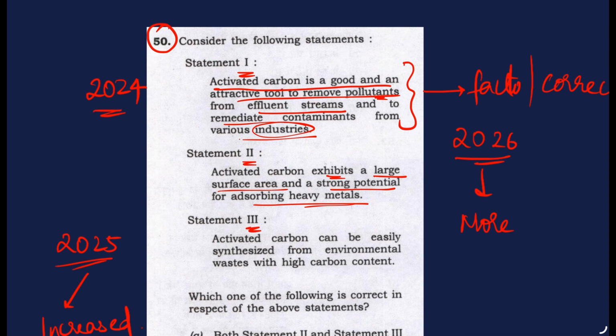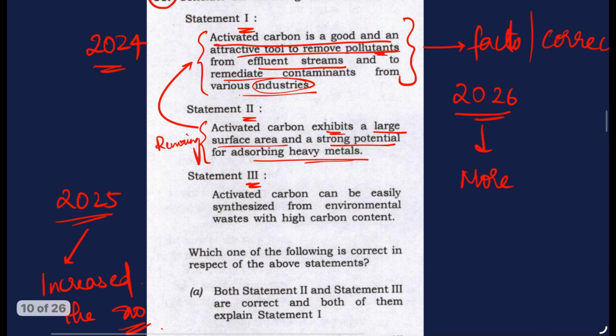So the first statement is saying that activated carbon is used to remove pollutants, and the second is also talking about removing pollutants through large surface area and absorbing heavy metals. So we are able to correlate the first statement with the second.